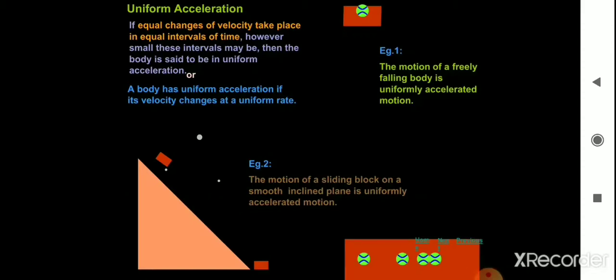For example, the motion of a freely falling body is uniformly accelerated motion. A ball dropping from a certain height is an example of uniformly accelerated motion. The motion of a sliding block on a smooth inclined plane is also uniformly accelerated motion. In the diagram you can observe an inclined plane, and an object moving from top to bottom is an example of uniformly accelerated motion.